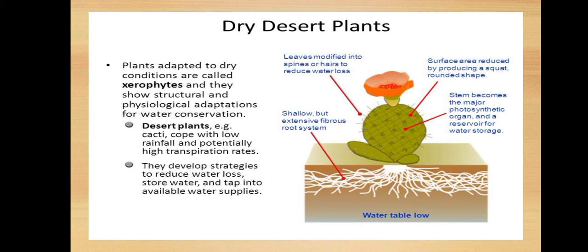They develop strategies to reduce water loss and to store water and tap into available water supplies.